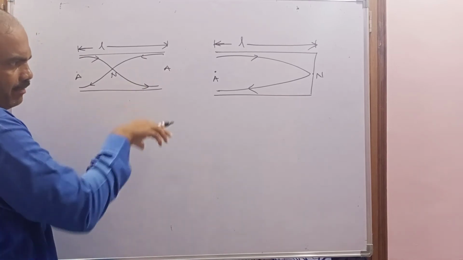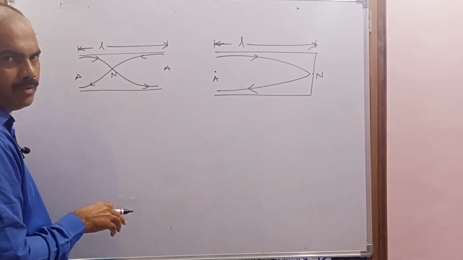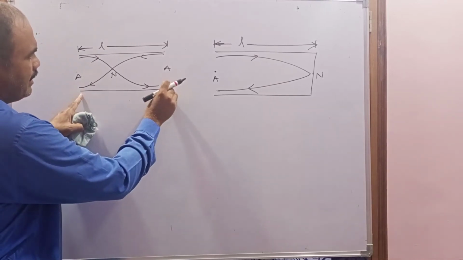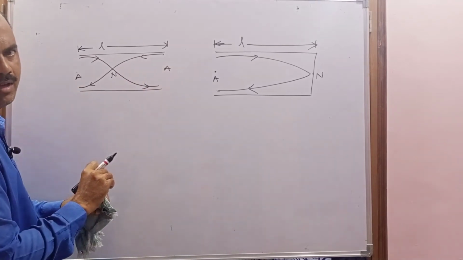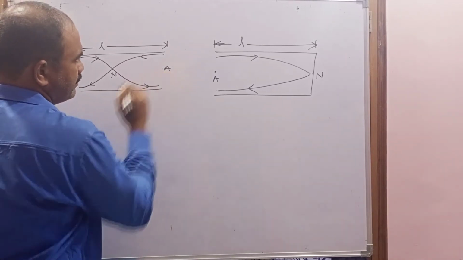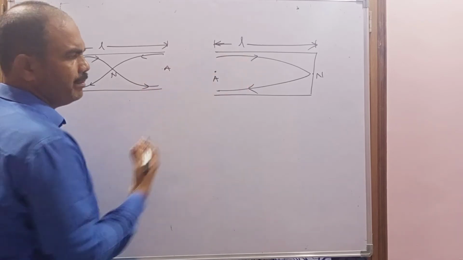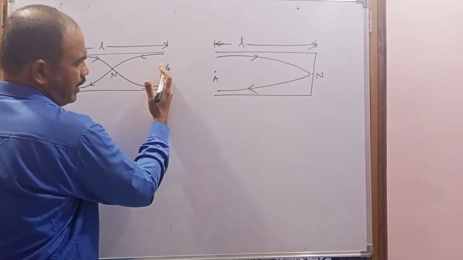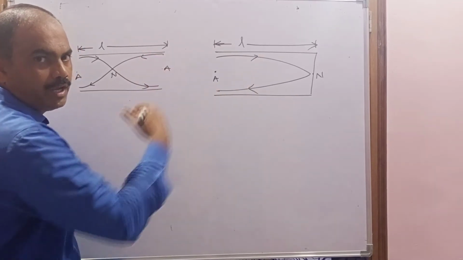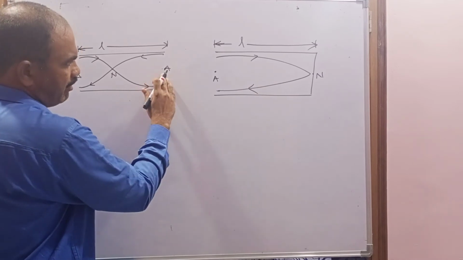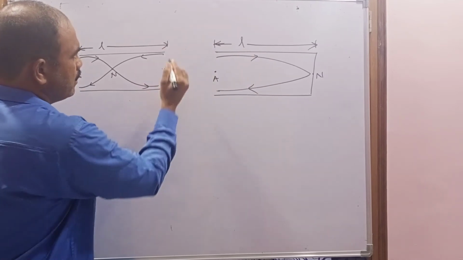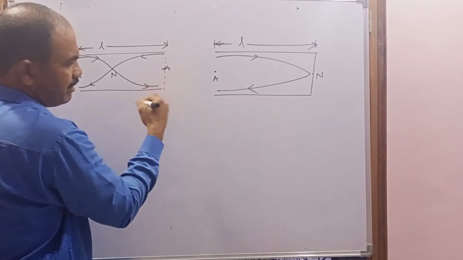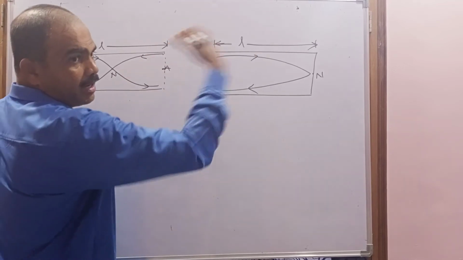L. In the previous class, when I explained the open organ pipe and closed organ pipe, up to where did we take the length? We took only the length of the pipe as the length of the stationary wave. But at the free end, the particles are free to vibrate. Due to that, the particles may vibrate beyond the pipe also. Actually we took the length up to this point only, but since the particles are free to vibrate, they can vibrate beyond the pipe also.